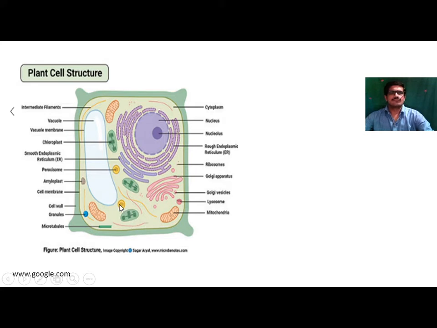Then again there is the presence of lysosome. These are small bodies which are present inside the cell. It is present in plant cells as well as in animal cells.